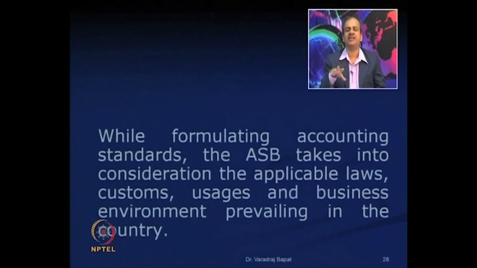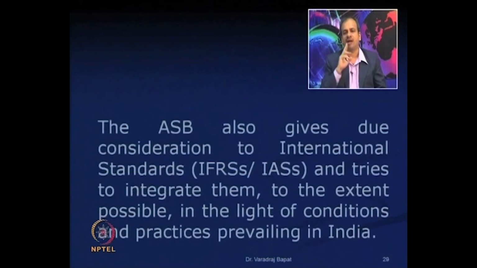While formulating the standards, it is not just the accounting requirements. ASB also looks at the applicable laws, customs, usages and the business environment as prevailing in India. Apart from these things, as you may be aware, currently there is a lot of need from the companies that you should have uniform standards across the globe, because there are a lot of cross border transactions, there are investors investing from one country to another, there is export, import, rise of global trade.